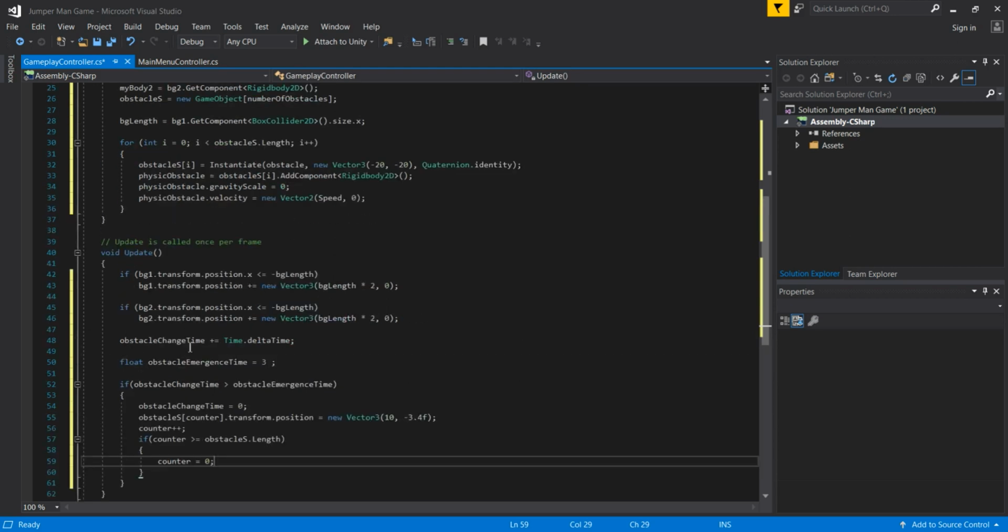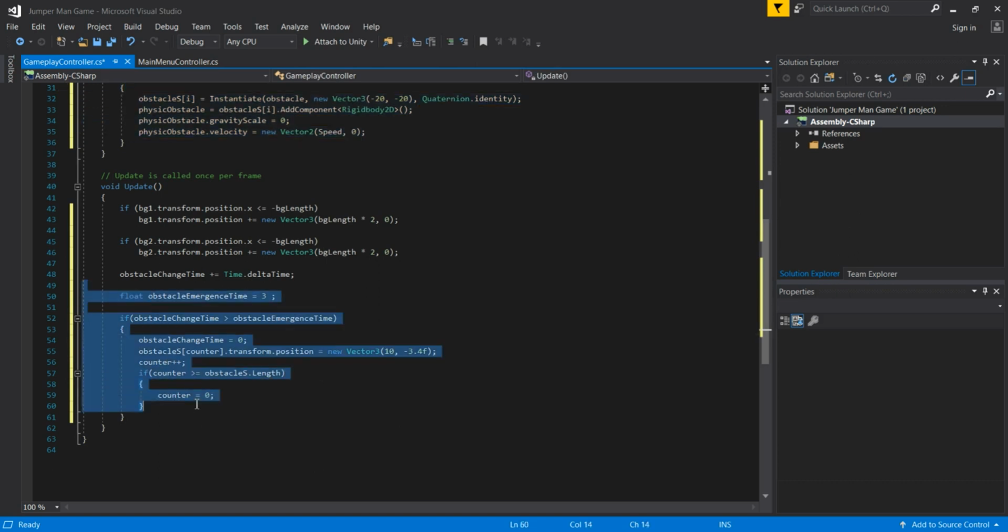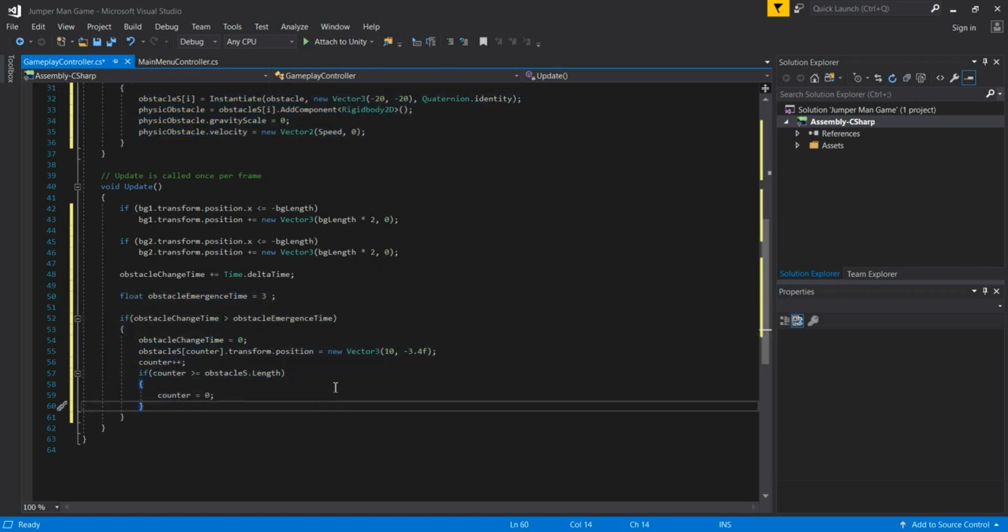I think everything is understandable so far, but I will explain one more time. There we just updated our BG1 and BG2 positions because we are going to make their following camera effect. And then this piece of code is actually for our spawner that we created right here in the start method. So actually we updated our spawner, we passed that we want to spawn our obstacles.